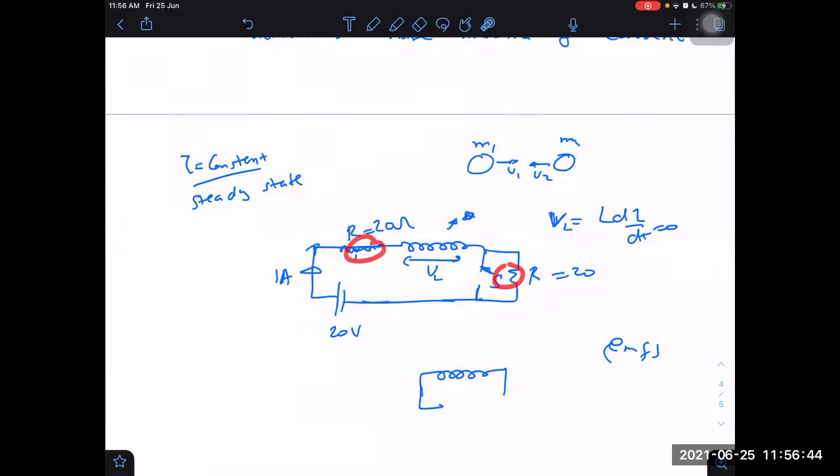How can I make EMF large here? I cannot make EMF large here or here. It is 20, it is fixed only. If I increase the resistance and make resistance infinite, then I can make it, because I is there and I into R may become infinite if resistance is infinite.